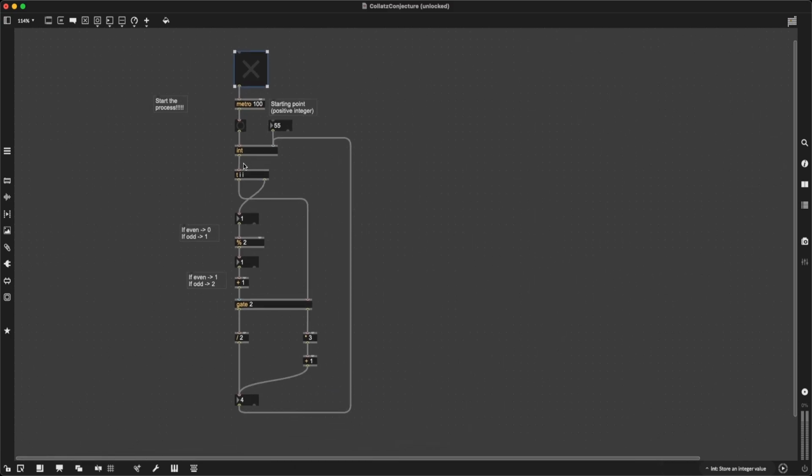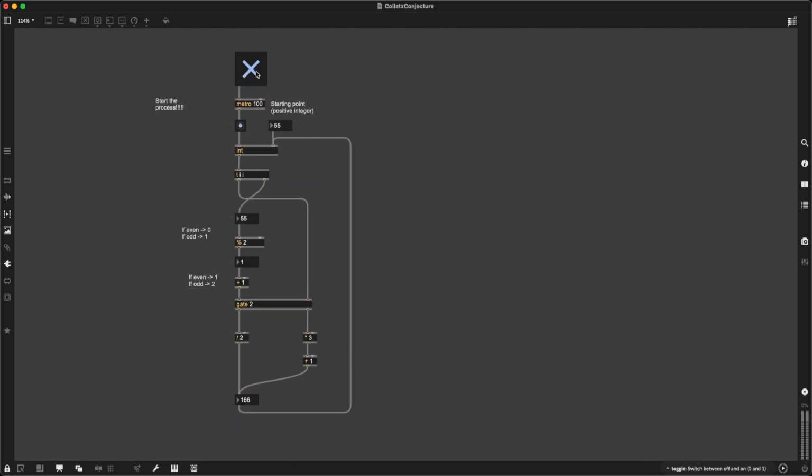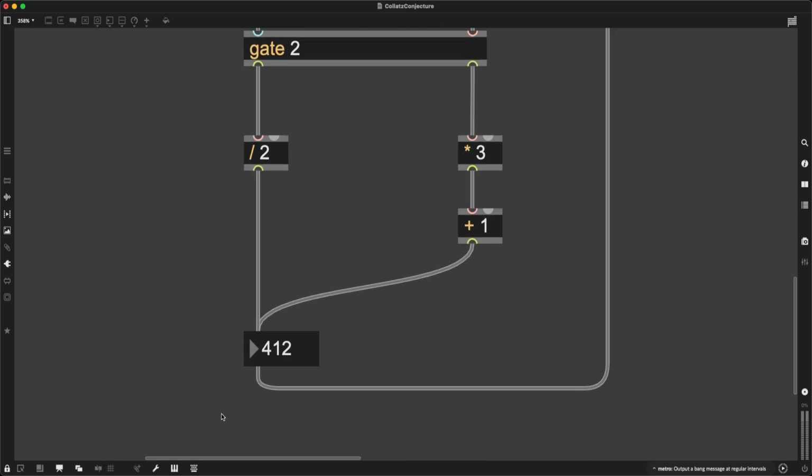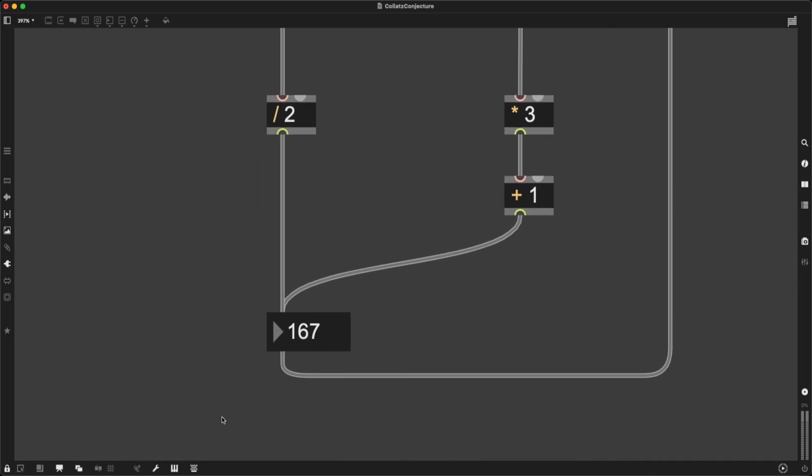There we go. And now I can again input my starting point, I can toggle this on, and now the system is happening automatically without me having to do anything.